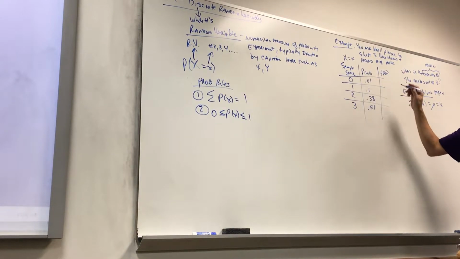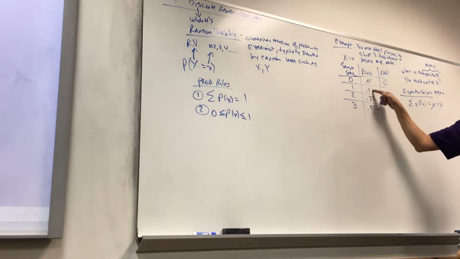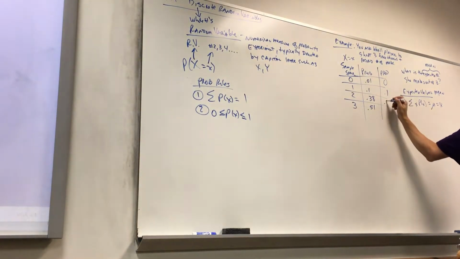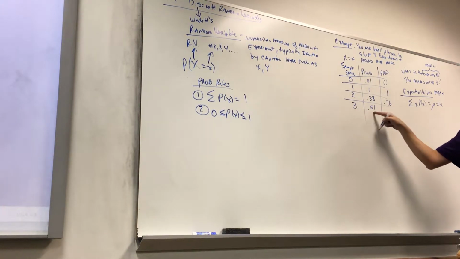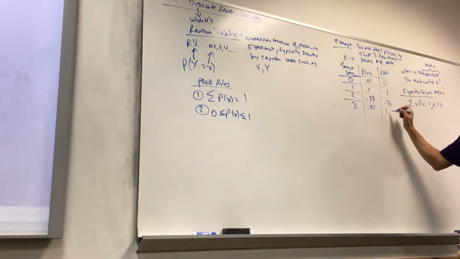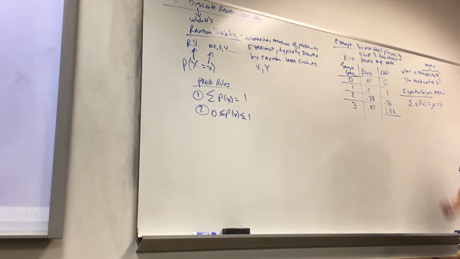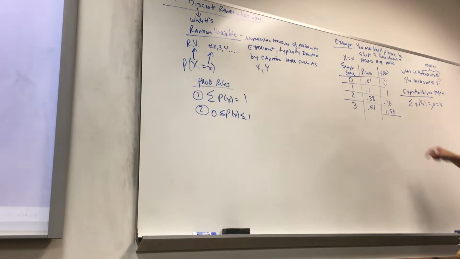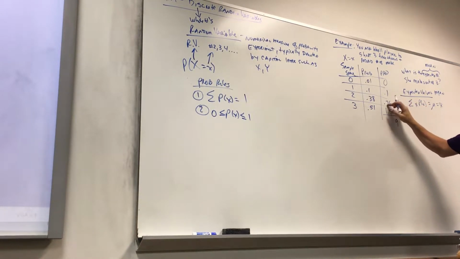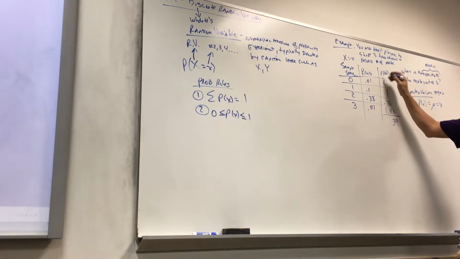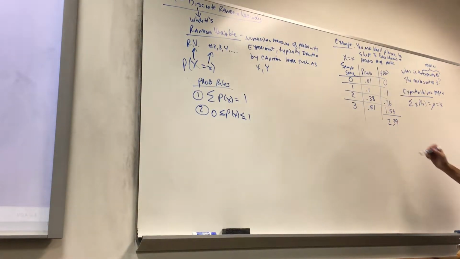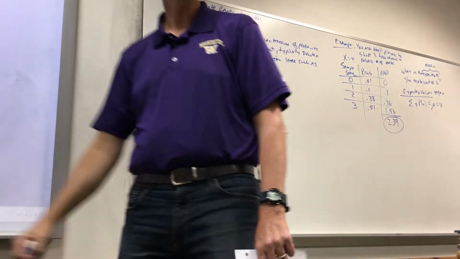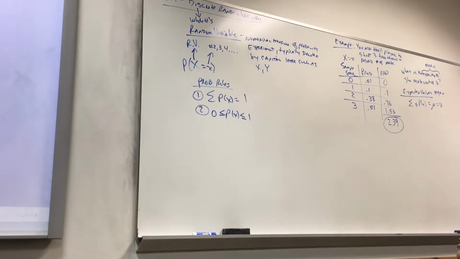Okay, so 0 times 0.01 is 0. I can do that one in my head. And 1 times 0.1 is 0.1. I can do that one too. And 2 times 0.38 is 0.76. And 3 times 0.51 is 1.53. Okay? Now what's it telling me to do? Add them up. 6 and 3 is 9, 7 and 5 is 12, and 1 is 13. Carry the 1. 1 and 1 is 2. So I would say we would expect Shamiqua Holtzclaw to make 2.39 out of 3 shots.